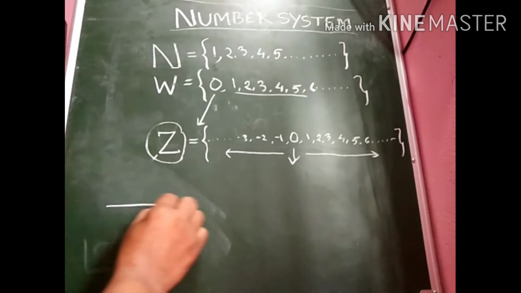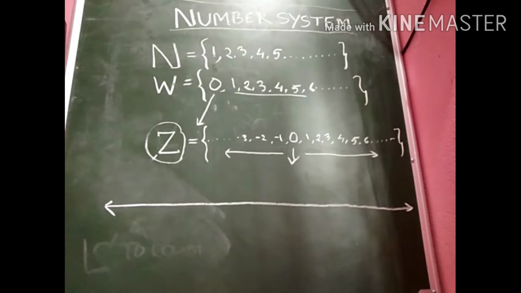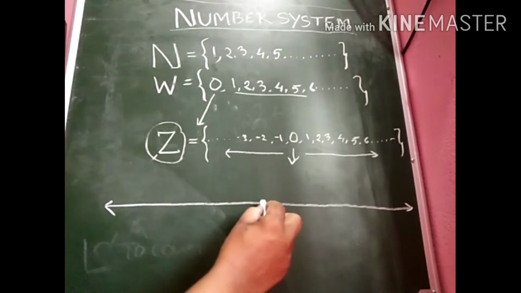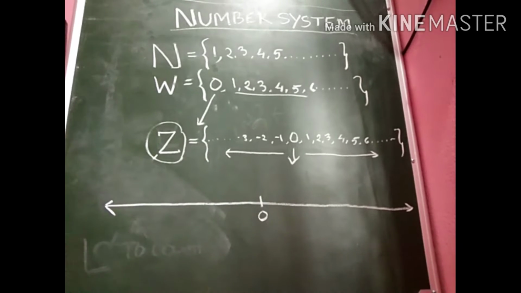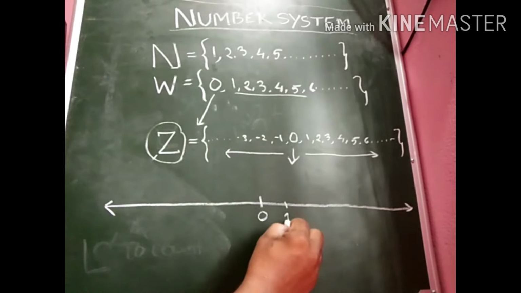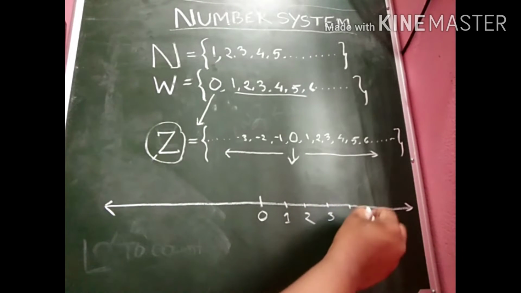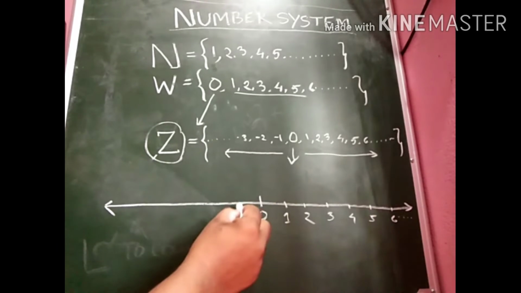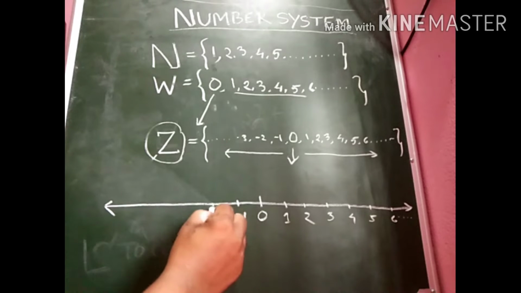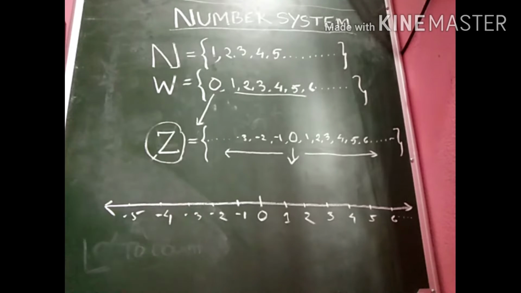In a number line, we have already taught in previous classes that the center part of the number line represents 0 and the right side represents all the positive natural numbers and the left side is your negative integers.